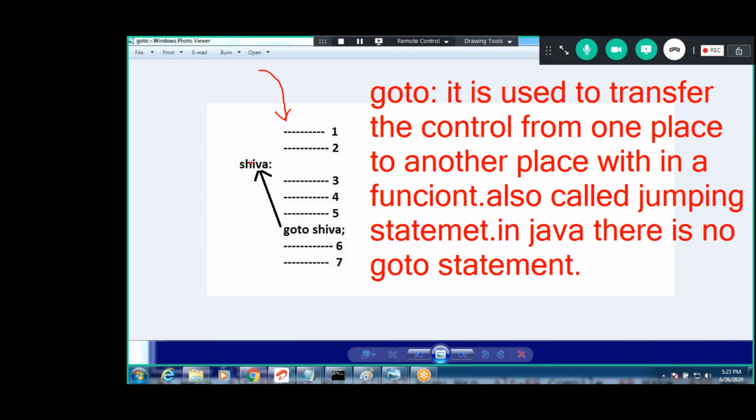Program execution starts from here. First line it executes, then the second line, third line, fourth and fifth. After the fifth line, goto Shiva. When I say goto Shiva, it goes there and executes this.